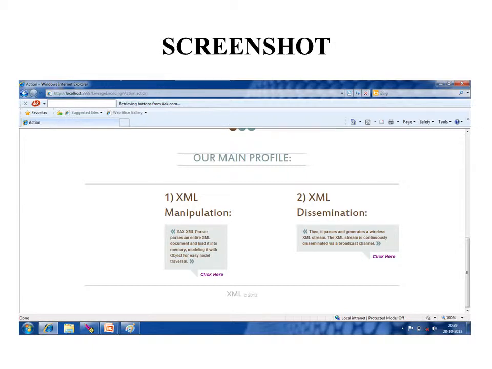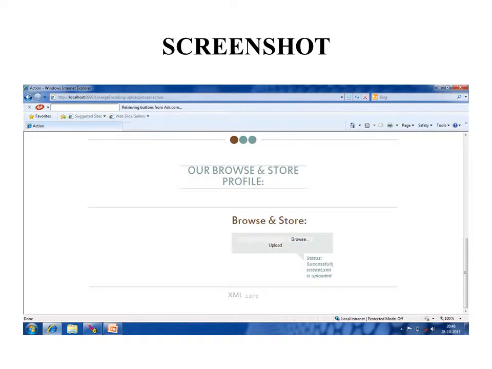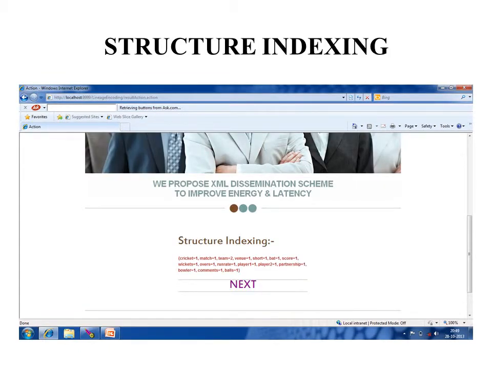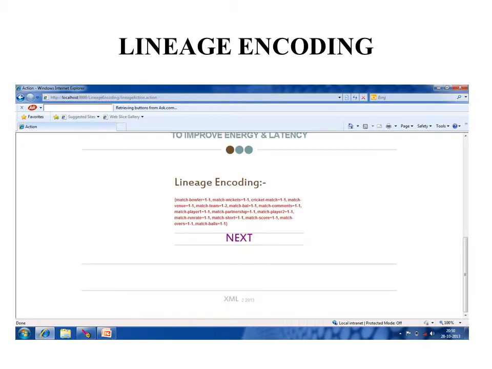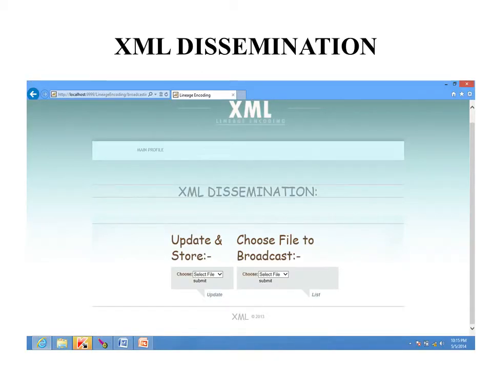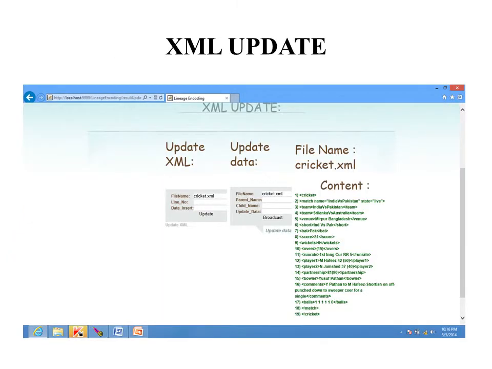Screenshots. This is the main profile, XML manipulation, XML dissemination. Our browse and store profile, we are going to update an XML file. XML dissemination, we are going to choose the file to broadcast. Structure indexing. Next, lineage encoding. G nodes. XML dissemination, we are going to choose a file to broadcast and update and store.